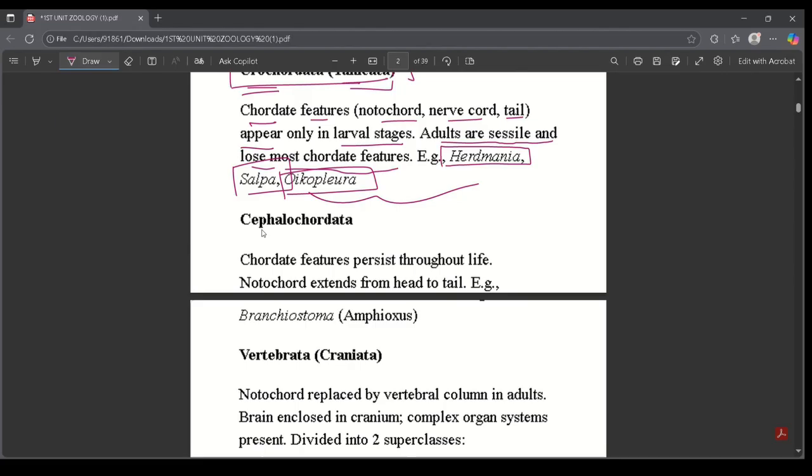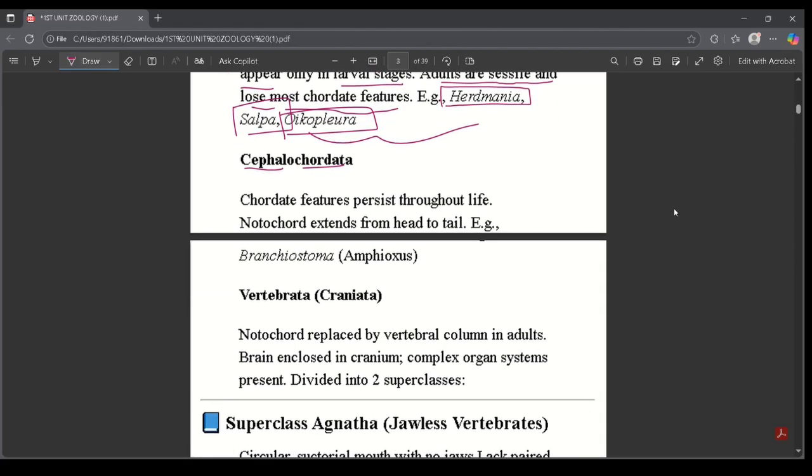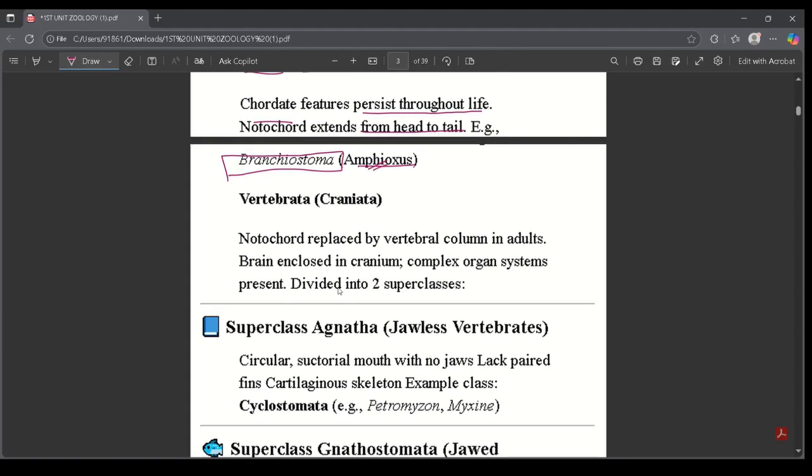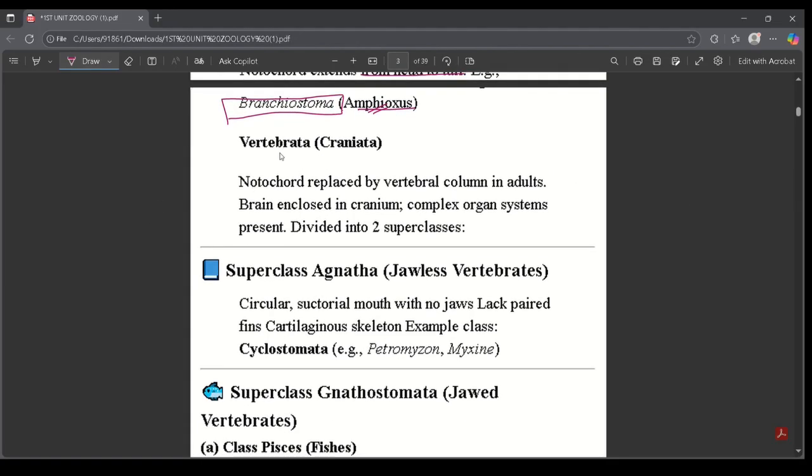Next we have Cephalochordata. Chordate features persist throughout life. Notochord extends from head to tail. Example is this, Branchiostoma, which is nothing but amphioxus. Sorry, you can see the spelling, what exactly it is. I'll move on to the next portion.